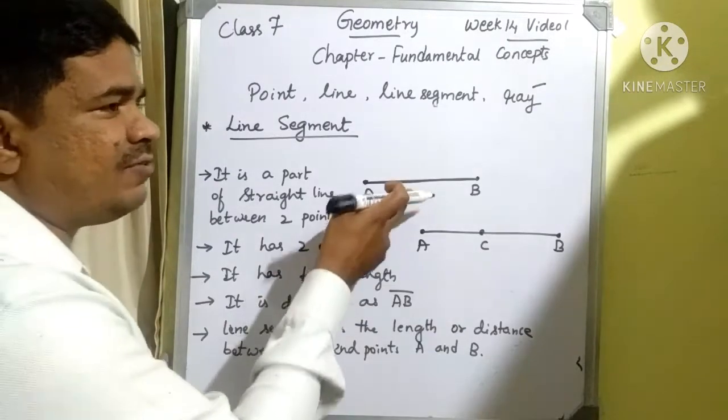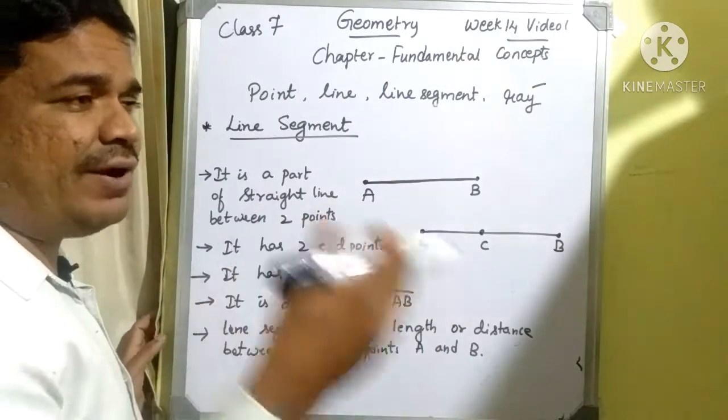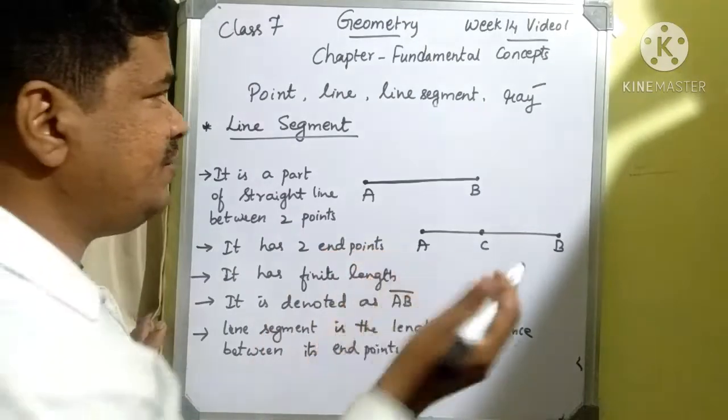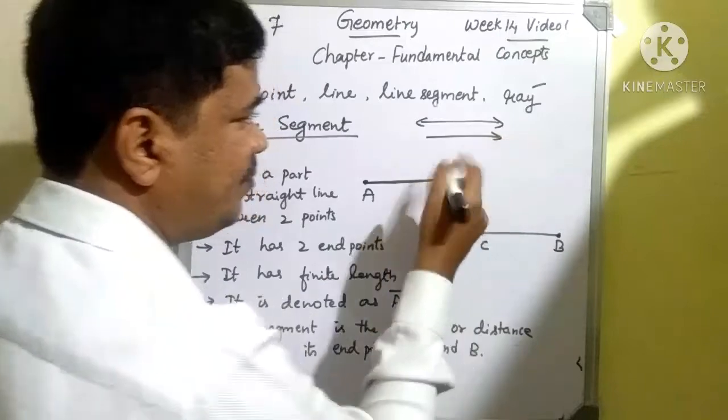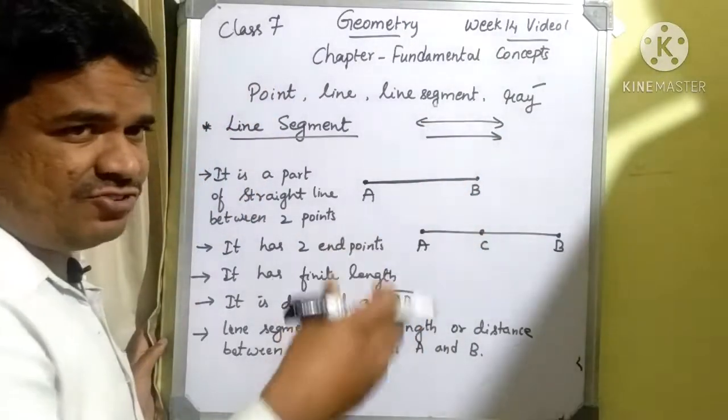In the case of a ray we don't have any definite length. Even in the case of a line we don't have any definite length, because they are extending in both directions.